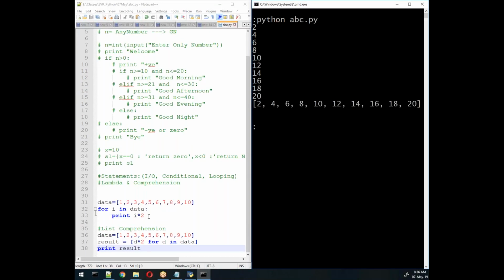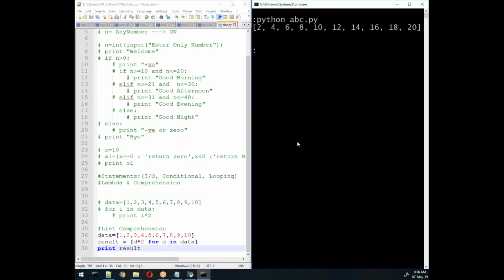So this is the output. Let me close this. This is the output, the same output we get here. See, the output is the same: 10, 20, 30, 40, 2, 4, 6, 8 till 20. So this is my output.